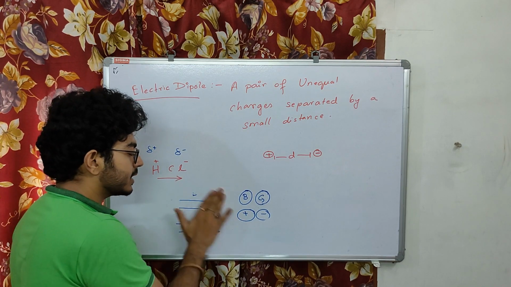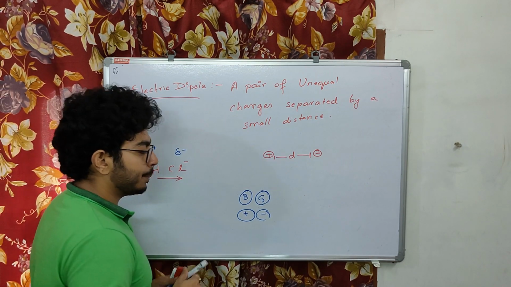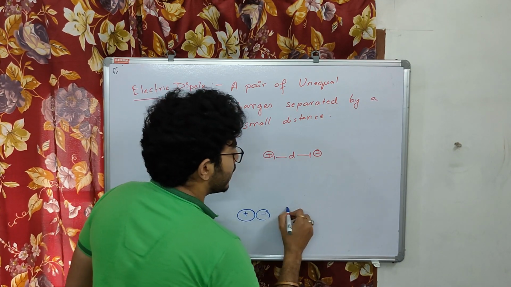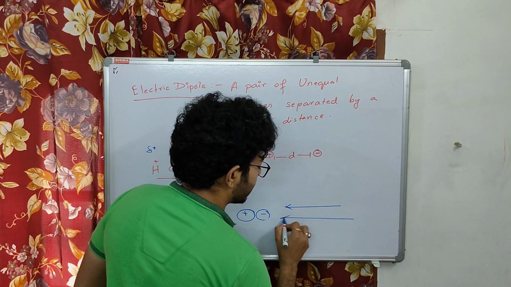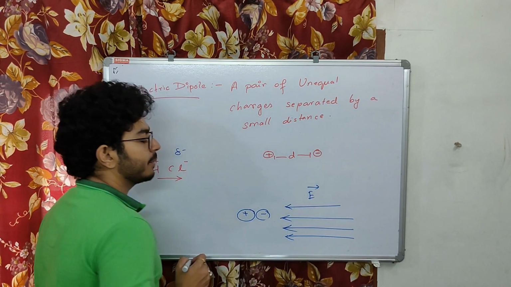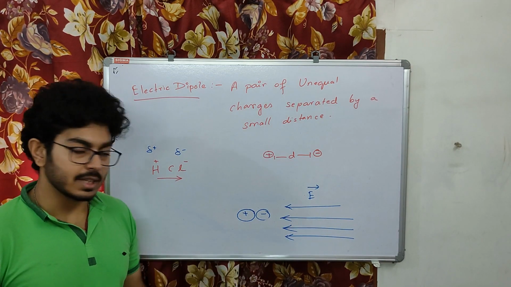But instead of this, now I am going to apply the electric field from this side for the boy and girl. If I apply the electric field from this side, what will happen?